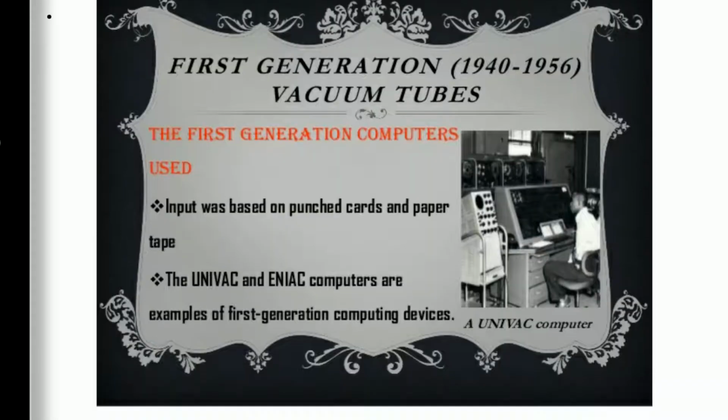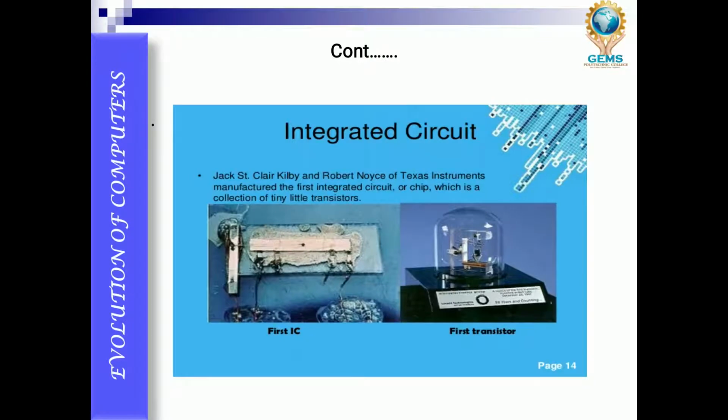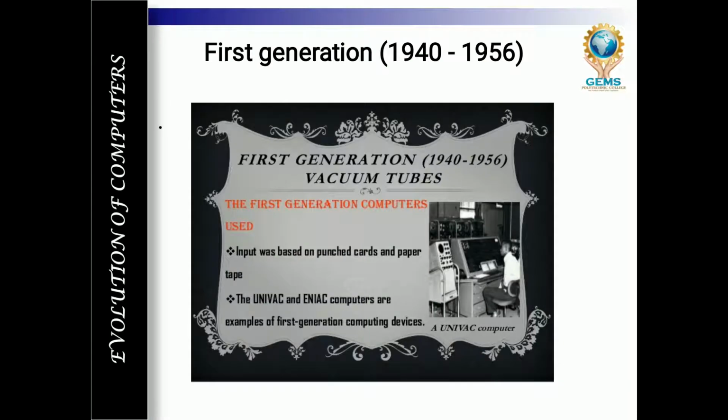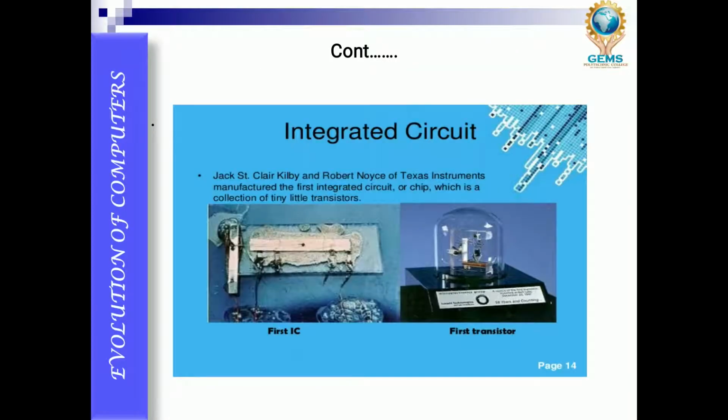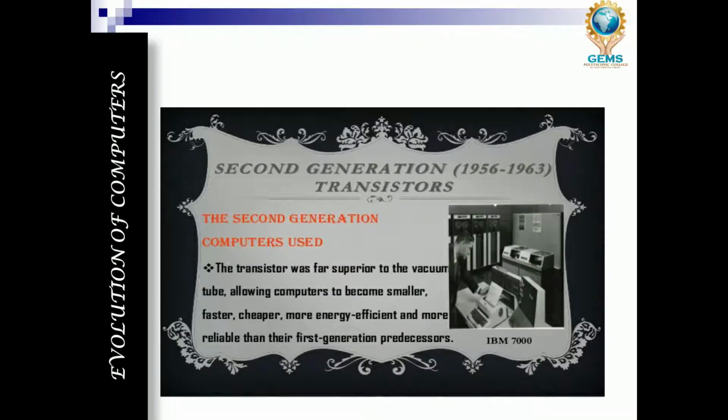If we go for second generation computers, before going to the second generation computer, I would like to discuss the integrated circuit. What is an integrated circuit? What you're able to see on this monitor is called an integrated circuit. Look here, first IC and first transistor. They look very big, but these are the items used by first generation computers. Let's go for the second generation computers.